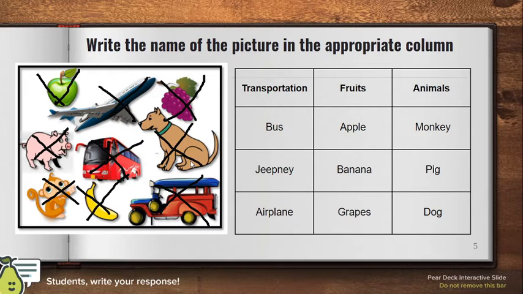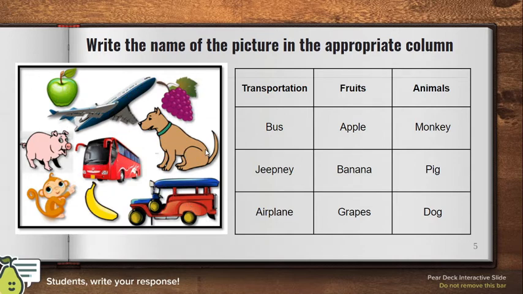Now, take a look. This one is just like groupings, right? What are the things under transportation? Ano ba yung mga pwede mong i-group under transportation? Ano ba yung pwede mong i-group under fruits? And ano yung mga pwede mong i-group under animals? So, in mathematics, a group is also called a set. Pero hindi ibig sabihin na group na yan, set na yan. So, let's find out.